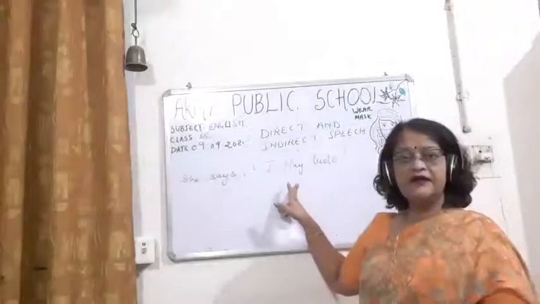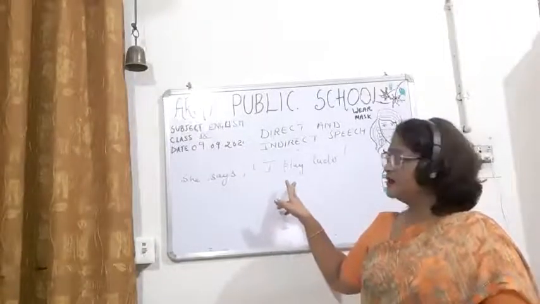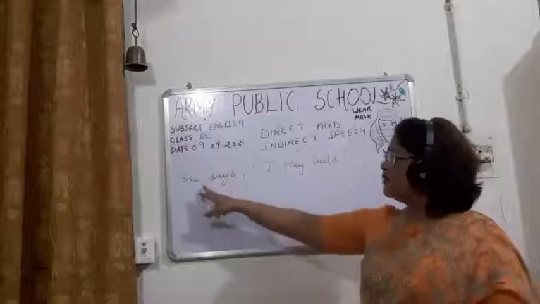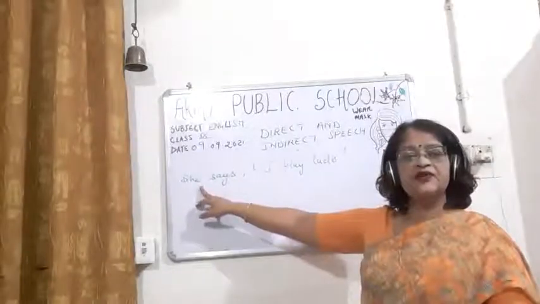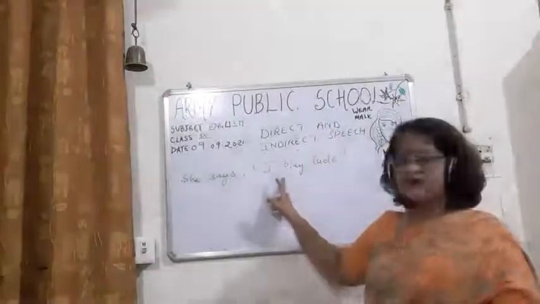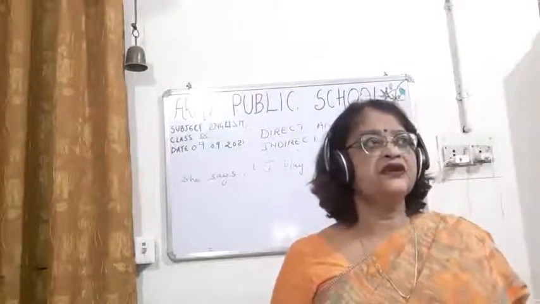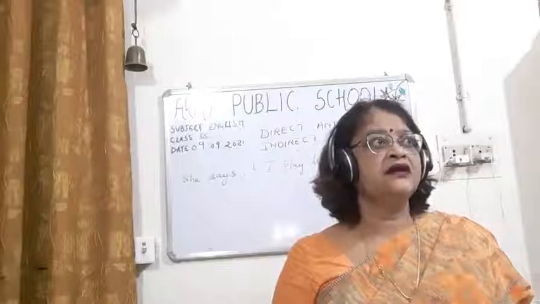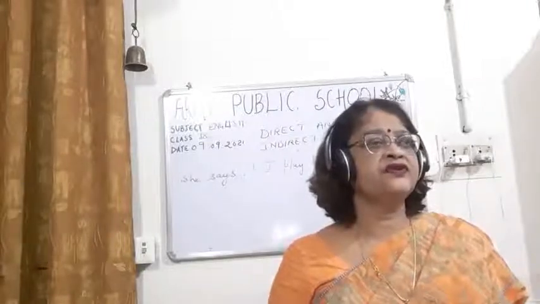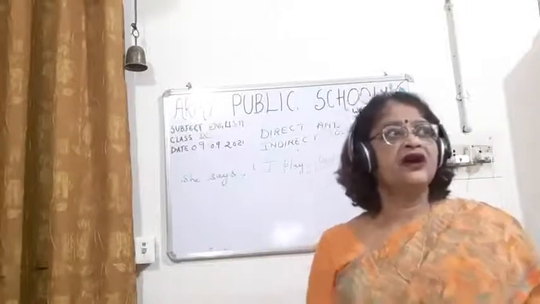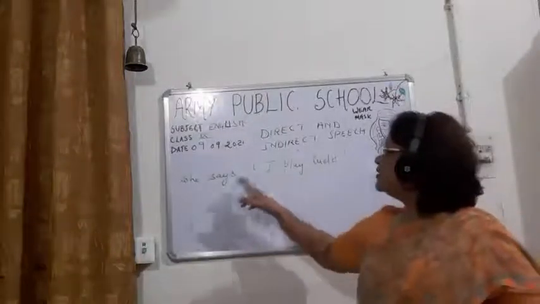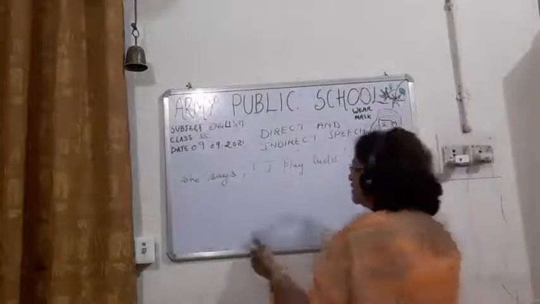In the reported part, you have to see, children, what is the subject in the reporting part? She. And what is the first person here? I. So I will be changing according to the subject. So what will be happening here?